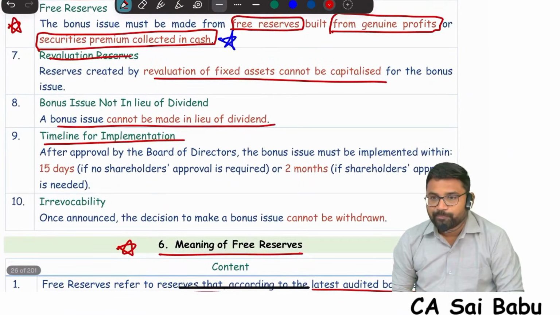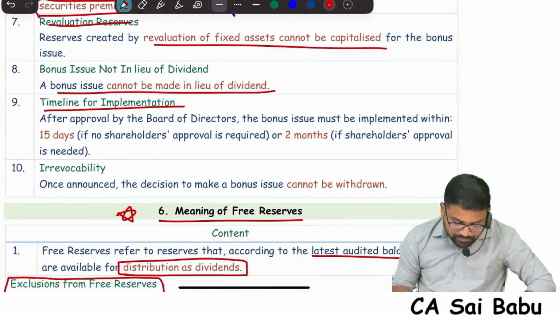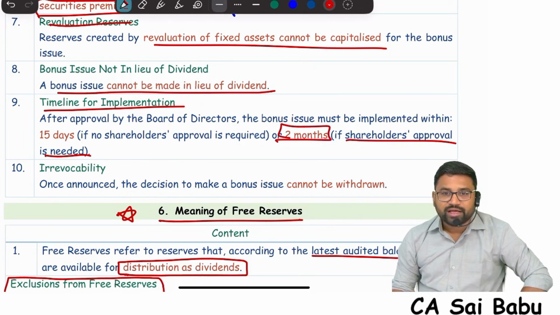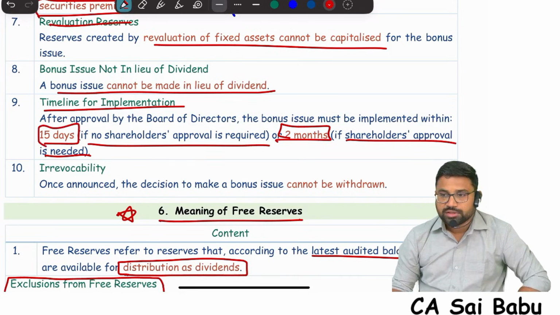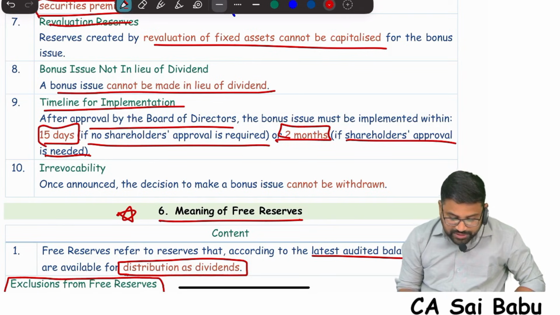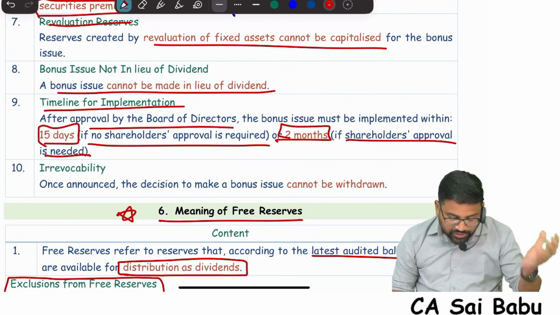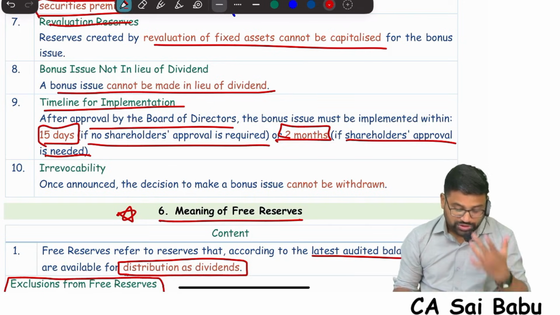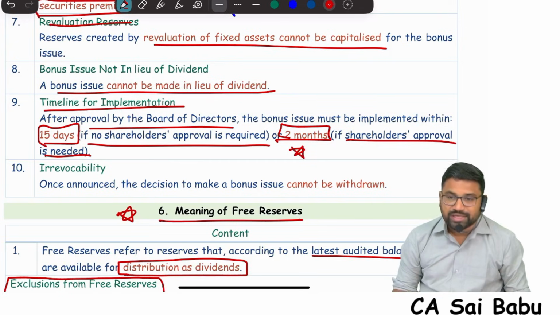The 9th point is the time limit. SEBI says within how many days bonus shares must be implemented. If shareholders' approval is required, we need to implement the entire bonus issue within 2 months. If shareholders' approval is not required, the bonus issue must be implemented within 15 days. So once the bonus is approved by the board of directors, the bonus must be issued to the shareholders within 15 days if shareholders' approval is not required, as sometimes it is not required for a bonus issue. If shareholders' approval is required, then we have 2 months to implement it.